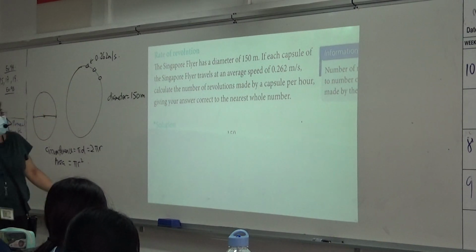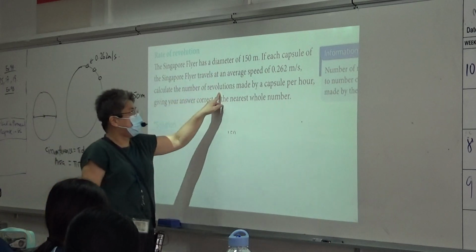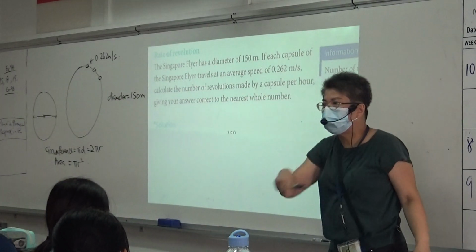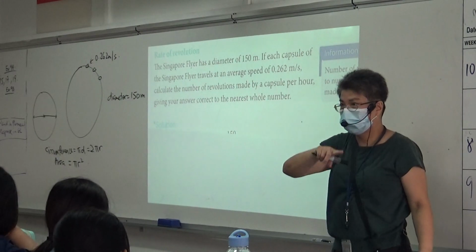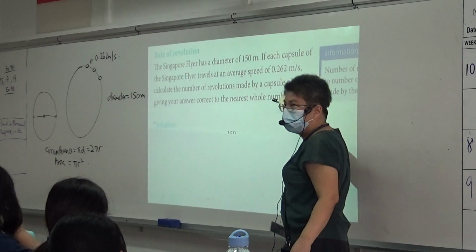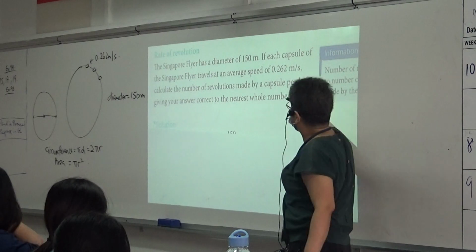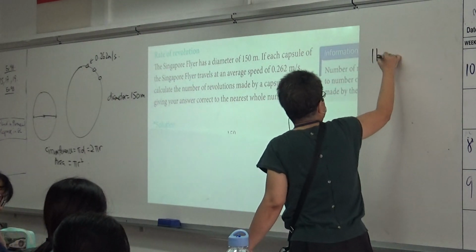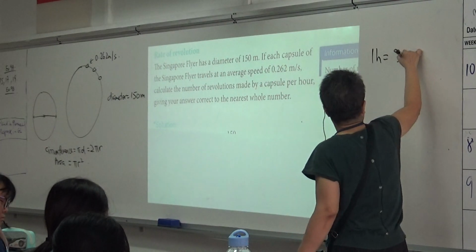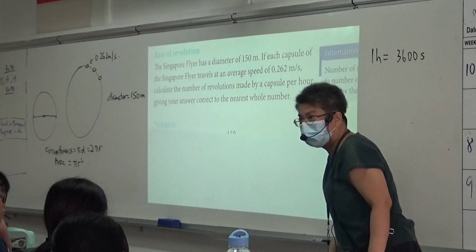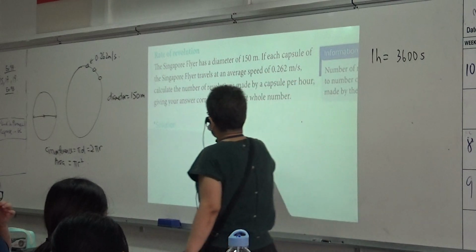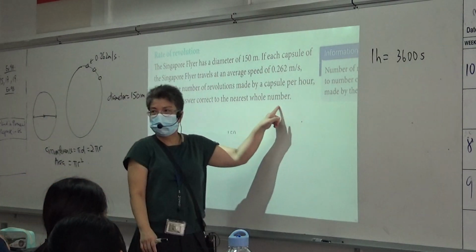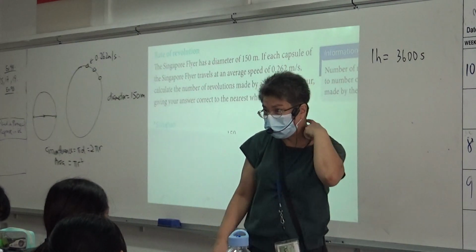Now, calculate the number of revolutions made by a capsule per hour. Revolutions means what? Number of rounds. Per what? Hour. Now, this one gives you per second. 1 hour is how many seconds? 3600 seconds, right? Just now I told you. Give your answer correct to the nearest whole number.